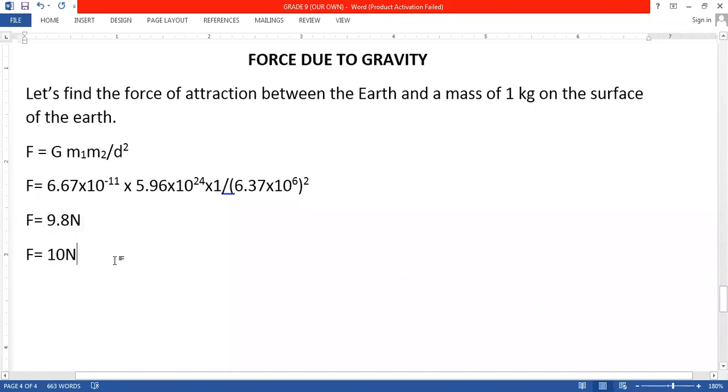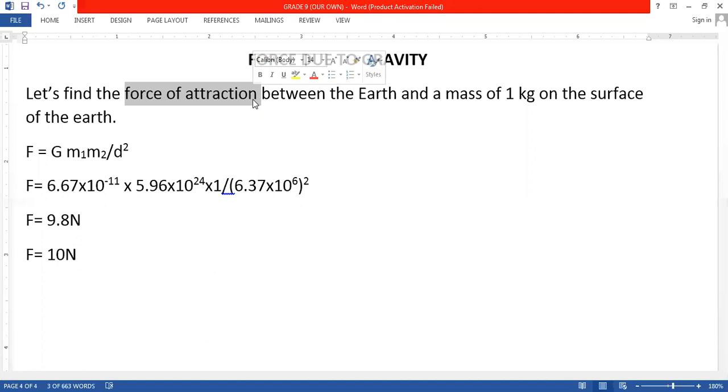And this very force is responsible, this very force is accountable for the object to fall on the earth. That's why anything, if it slips from our hand, it falls on the earth. Why is it falling, beta? Because of the force of attraction between the earth and that object. Clear class? See how important the relation they wrote is. Clear class?